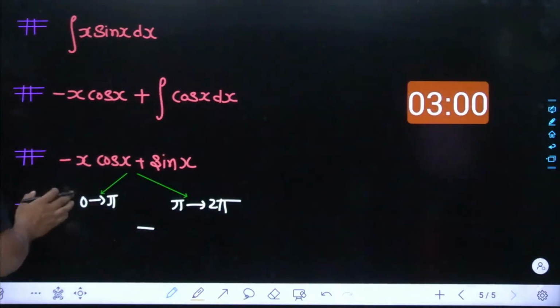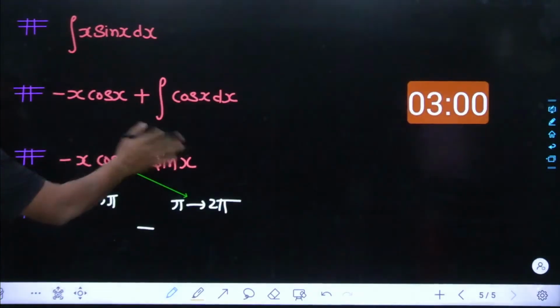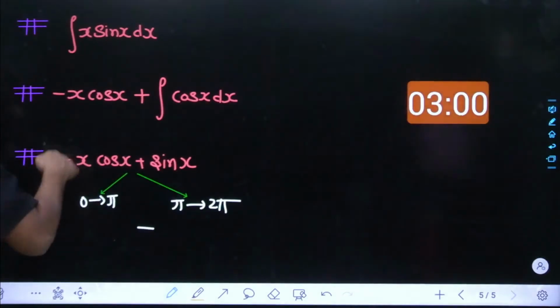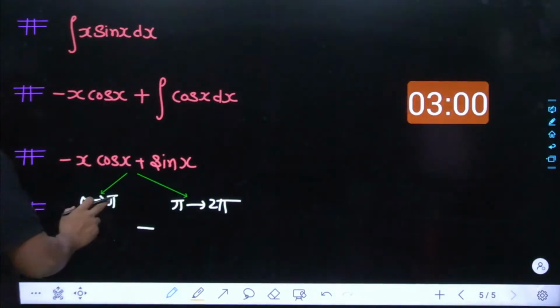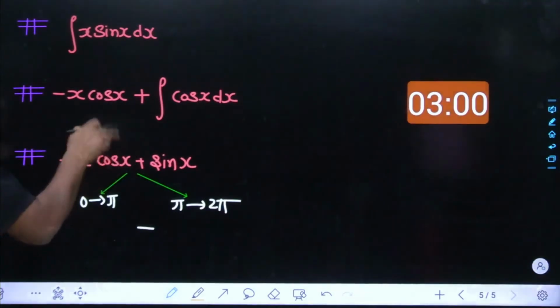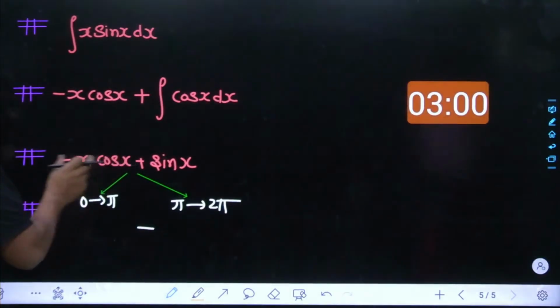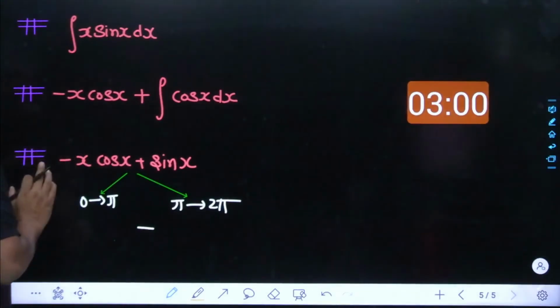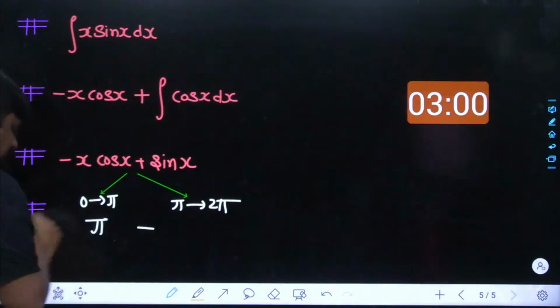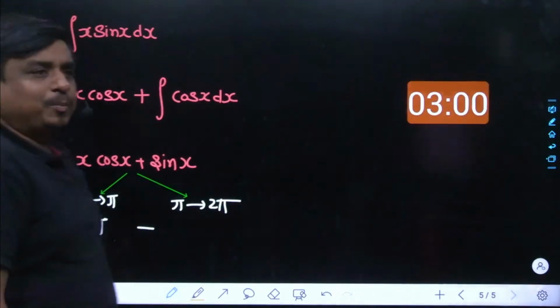See what happens. Once you feed 0 over here, this is smashed. For 0 to pi, the lower limit is smashed. And once you feed the upper limit, what happens, my dear friend? Here I will feed pi, and as we know, cos of pi is minus of 1. Minus 1 into minus of pi becomes plus of pi, and sine of pi is simply 0. So this becomes pi over here.